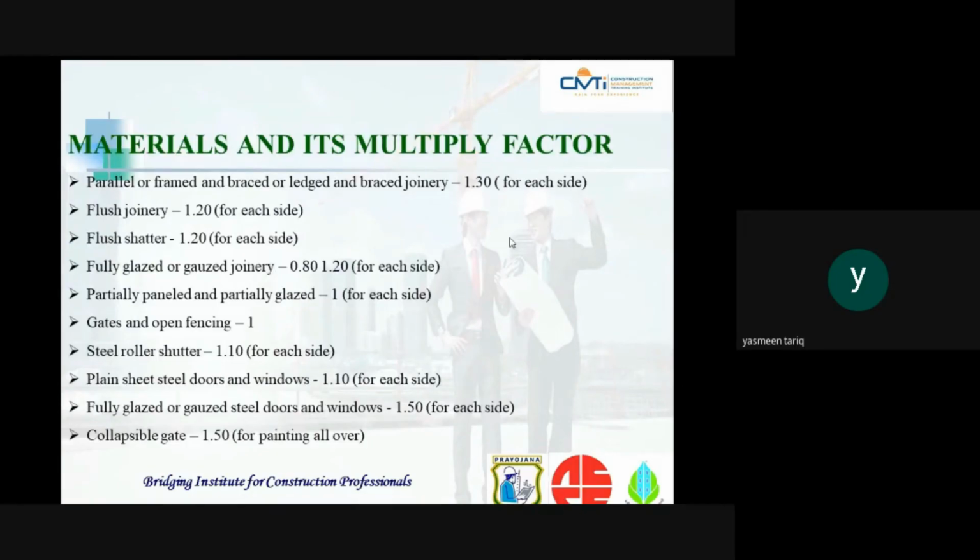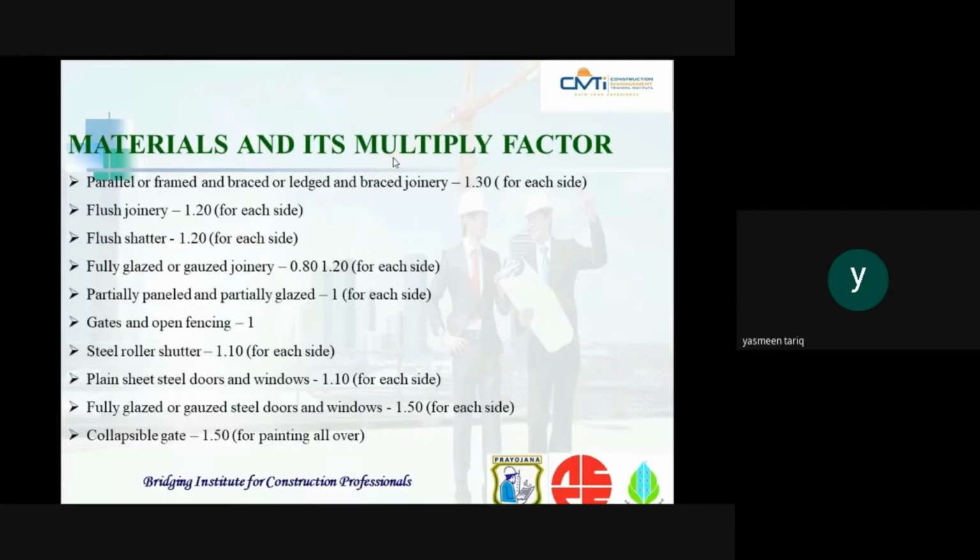Then, sir, it is in the code book. It refers to the material and its multiplying factor. For panelled or framed or braced joinery, it takes 1.30 for each side. For flush joinery, it is 1.20 for each side. Plus for flush shutter, it is 1.20 for each side. For fully glazed or gauze joinery, it is 0.80 for each side.